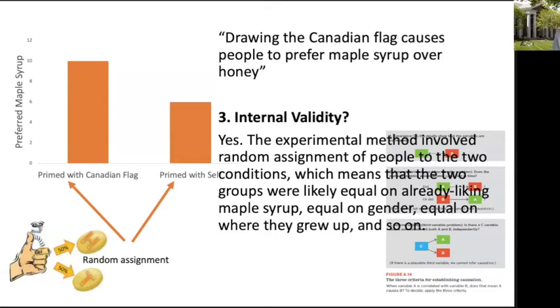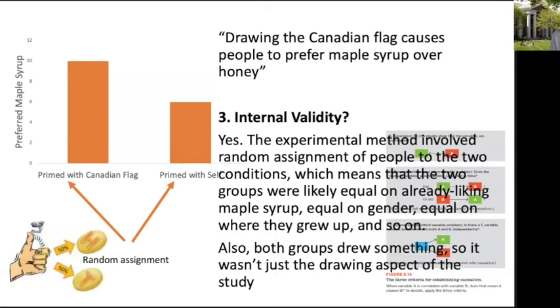Another thing that we look at for internal validity is the potential for experimental mistakes. So we also would want to be sure that they treated the two groups exactly equally on everything except for the active ingredient of the Canadian prime. So in this study, they had both groups draw something, they had both groups remember something. So you can't say it's just having made a drawing that is the reason why this group likes maple syrup more. Instead, they made sure that both groups drew something. They just drew something different in the two conditions. So that's about experimental confounds, which you learn about more in chapters 10 and 11.